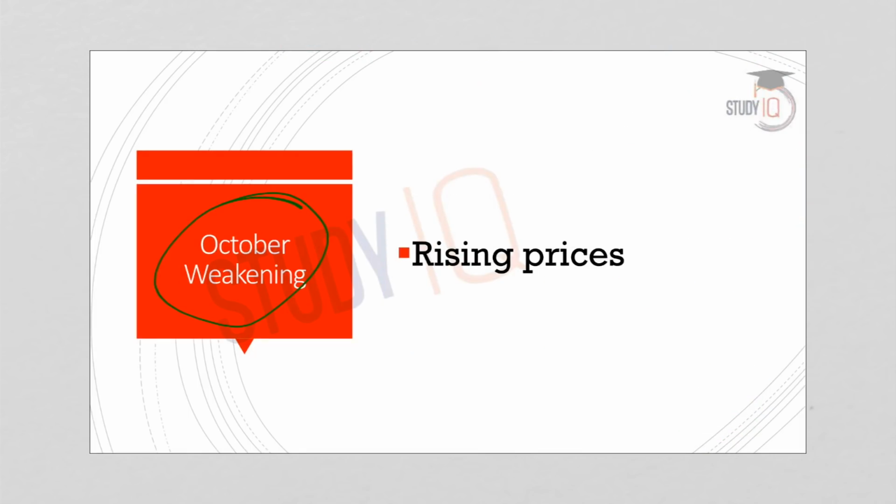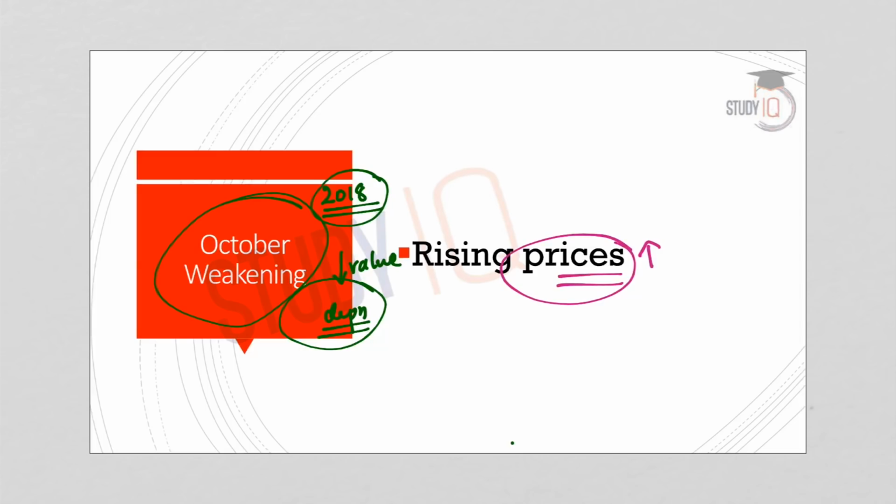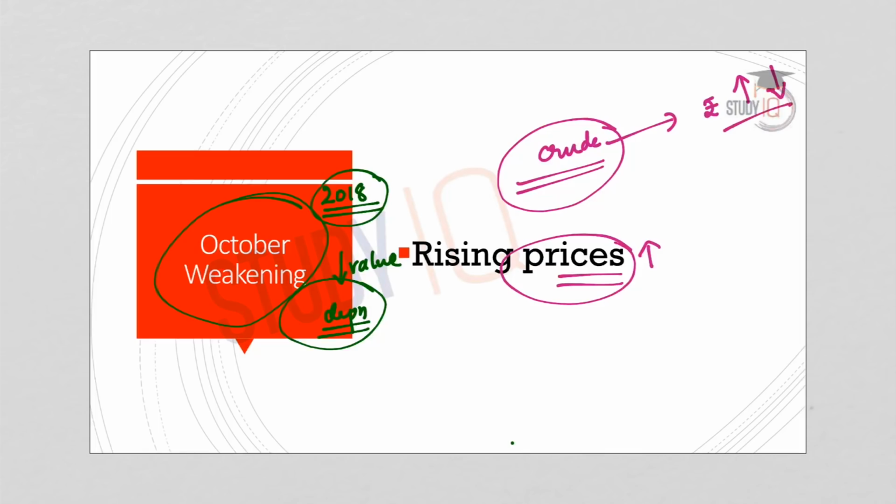Now, if we look into the month of October 2018, there was a significant fall in the value of rupee, leading to a higher level of depreciation. Why was this the situation? If we analyze the October weakening of rupee, it was solely due to a significant increase in the prices of crude oil. From that, what we understand is that crude oil prices are a significant determinant of the movement of rupee. It can either go up or it can come down. So any movement in the rupee is directly linked with crude oil prices. This is because of our import dependency on crude oil. And in the month of October, rupee fell to its all-time low.